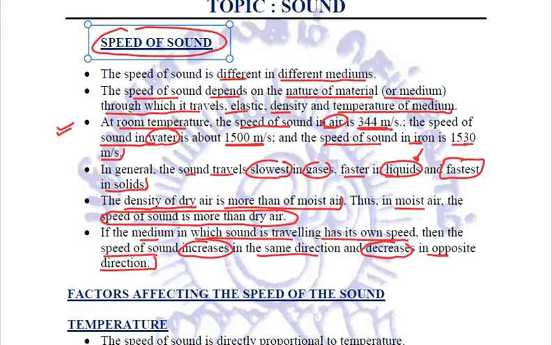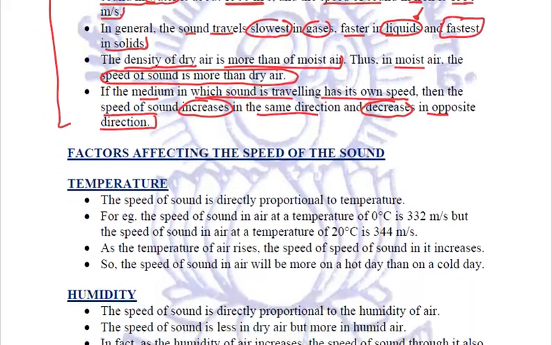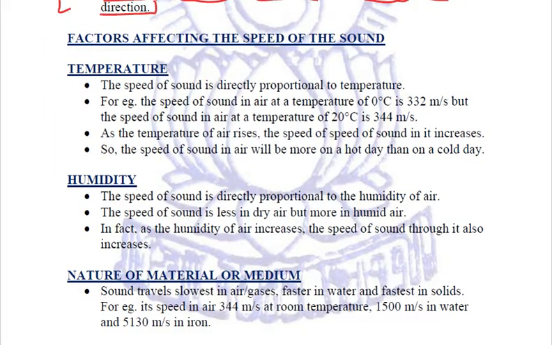So these are a few points we need to relate regarding the speed of sound. Now there are various factors which affect the speed of sound. What are these? The first factor is temperature. The speed of sound is directly proportional to temperature, which means that on increasing temperature, the speed of sound will also increase.